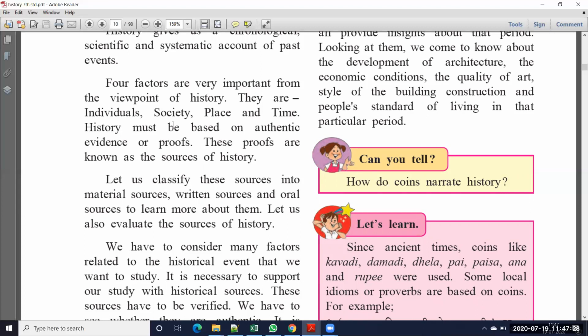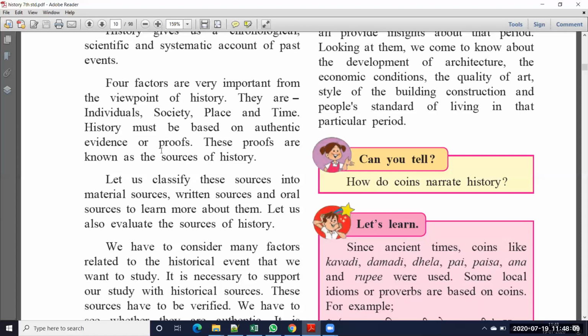Next, society, and where it happened. In which country that history happened. Then place: in which area, which continent, which country, which state that historical event happened. That is important. Next one is time. In which period it happened: in the ancient period, the medieval period, or the modern period. Time is very important: in which year, which date it happened. So these are the four important factors when you want to know about history: the individual, society, place, and time.